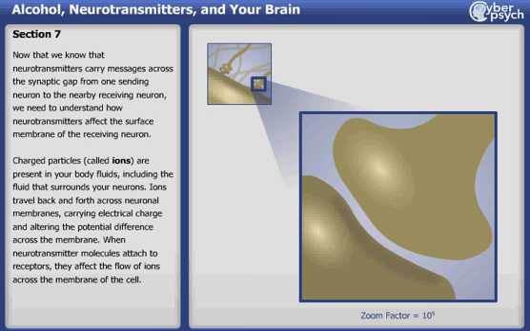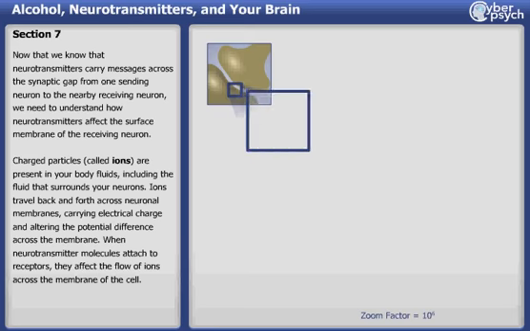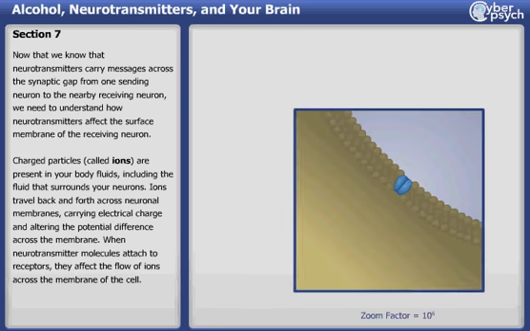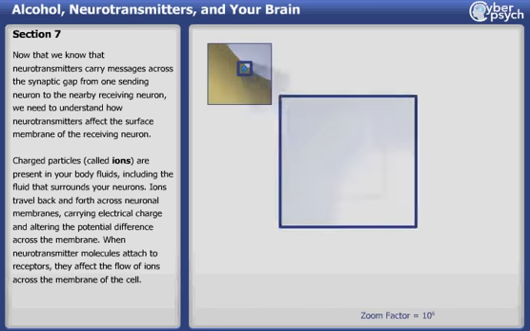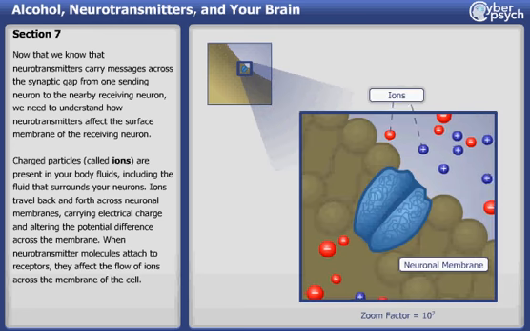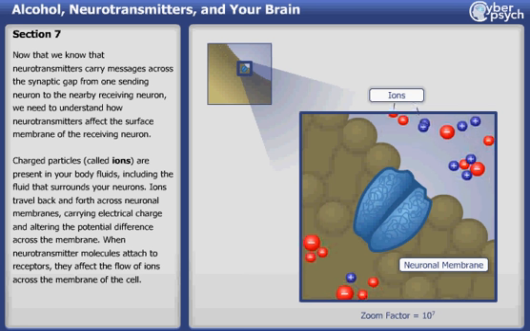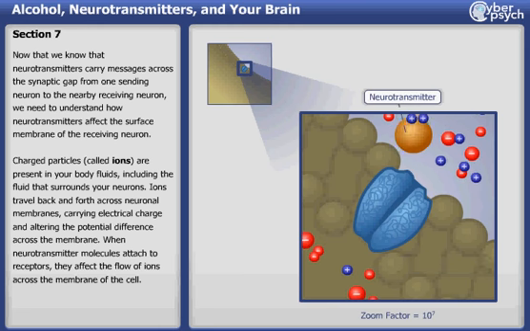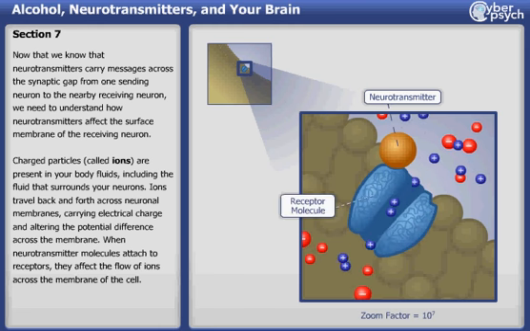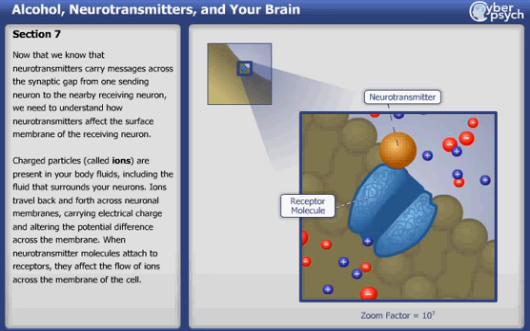Now that we know that neurotransmitters carry messages across the synaptic gap from one sending neuron to the nearby receiving neuron, we need to understand how neurotransmitters affect the surface membrane of the receiving neuron. Charged particles called ions are present in your body fluids, including the fluid that surrounds your neurons. Ions travel back and forth across neuronal membranes, carrying electrical charge and altering the potential difference across the membrane. When neurotransmitter molecules attach to receptors, they affect the flow of ions across the membrane of the cell.